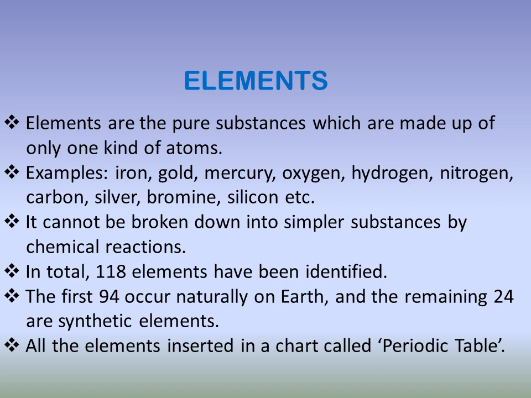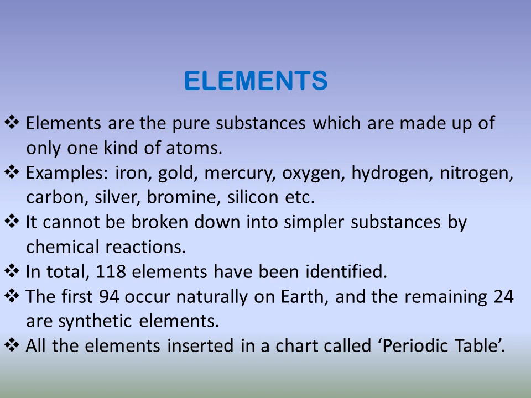For example, iron, gold, mercury, oxygen, hydrogen, nitrogen, carbon, silver, bromine, silicon. These are all examples of elements. Take for example here iron. Iron will only consist of iron atoms. Iron will not contain gold atom, mercury atom and all. It will only consist of iron atom. So, iron is an element or a pure substance you can tell that is made up of only one kind of atom, that is iron atom.